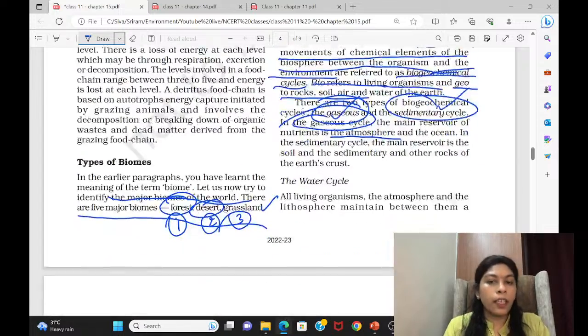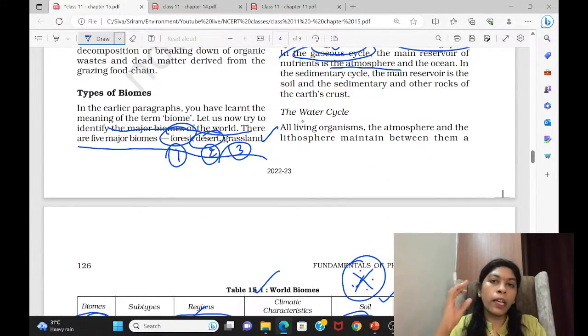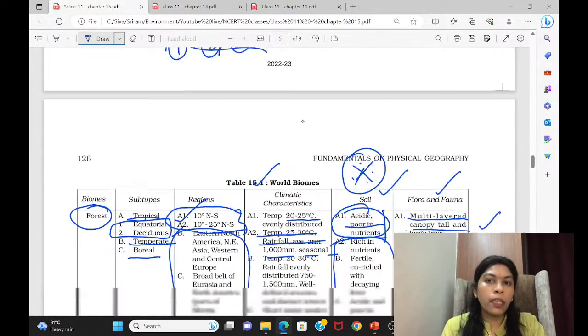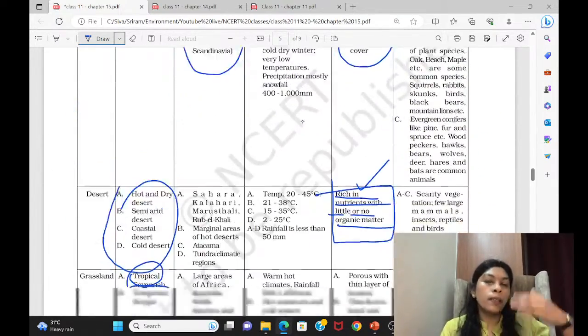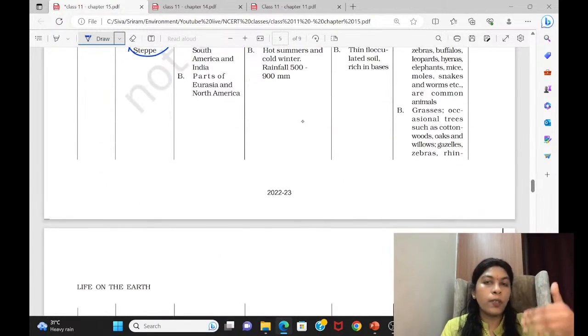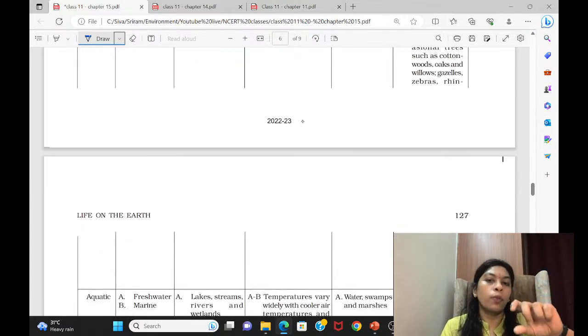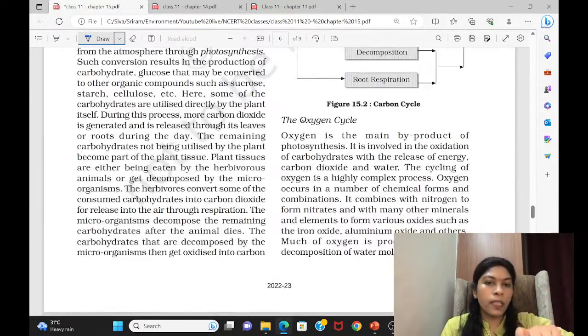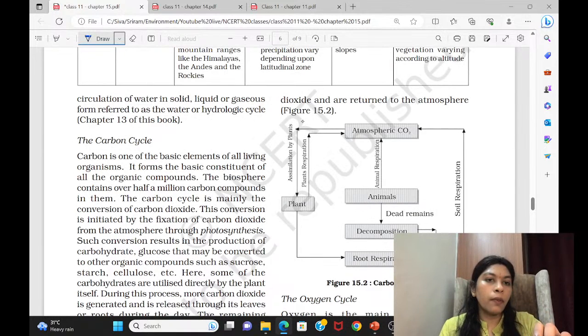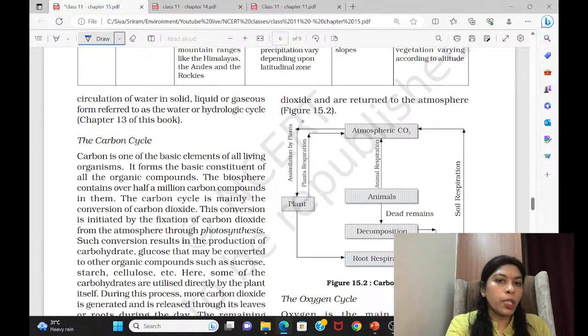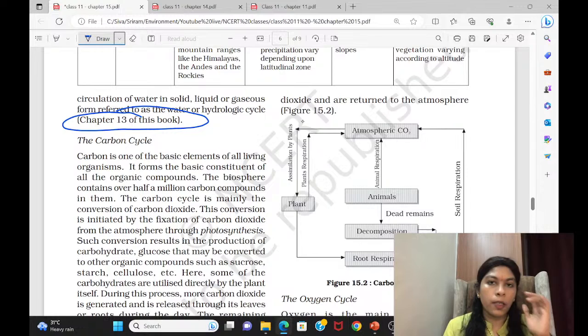And this is generally a water cycle. So far, no questions? Very long back in UPSC, there was one question related to the water cycle, and then they have not repeated it. You should know how water is circulated in the environment, how it is done in the form of precipitation, condensation, and evaporation. These terms you have to know. Here they have not described it further, they have generally given that water circulates in the environment. Maybe in the 13th chapter they have mentioned the hydrological cycle, so you can go and refer to that.